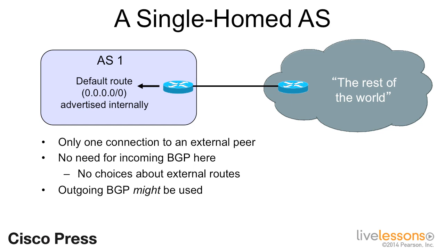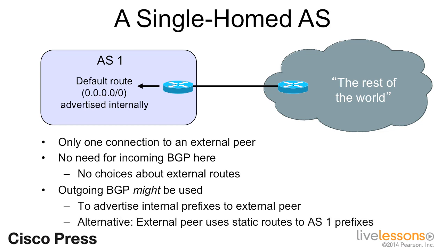Outgoing BGP advertisements might still be used to advertise internal prefixes to that external peer. However, there's an alternative even for that. The external peer could be configured with static routes to the AS1 prefixes and then use redistribution to advertise those prefixes to the rest of the world. In that case, for this single-homed AS, BGP is not needed at all.